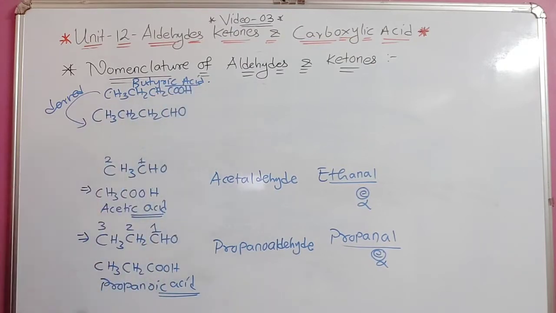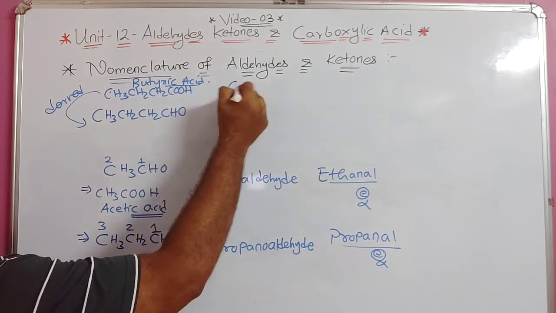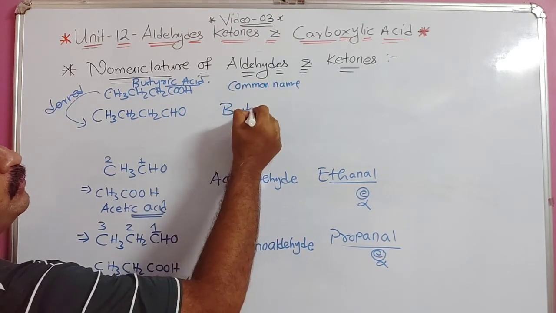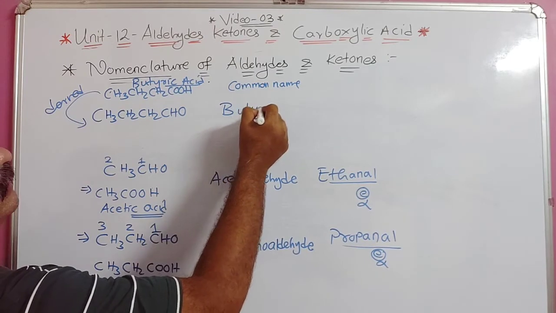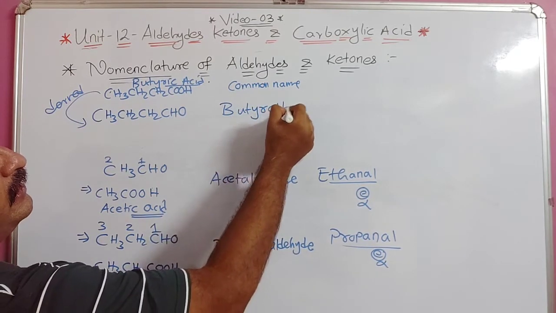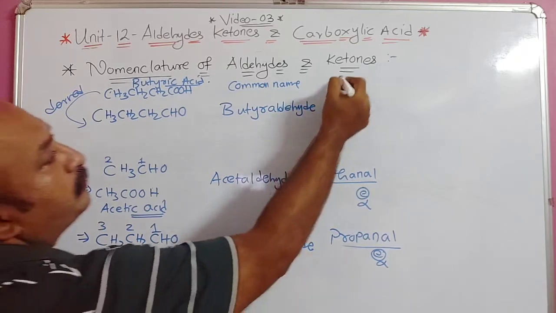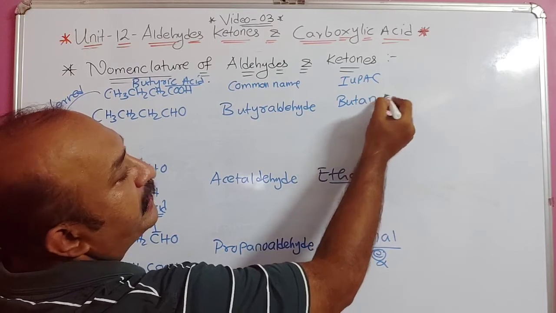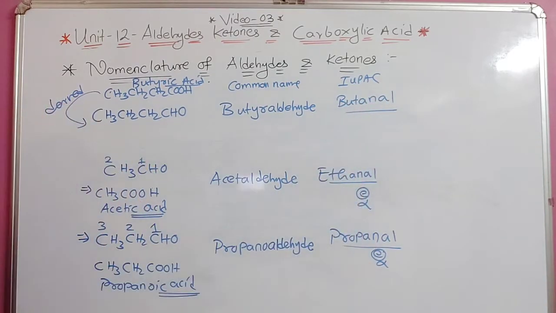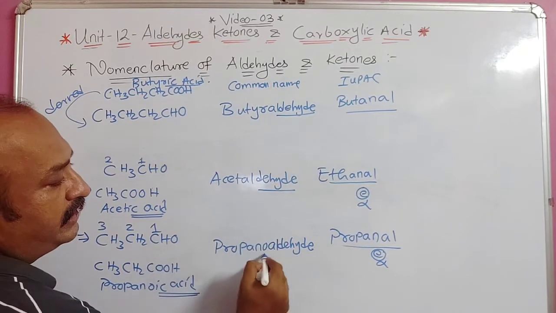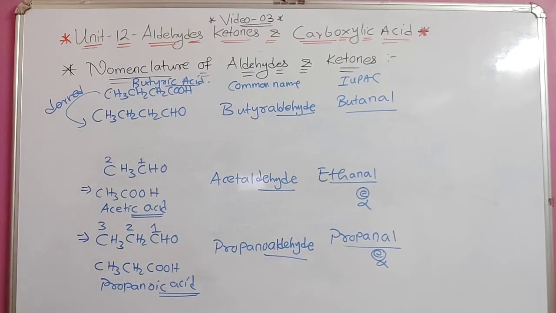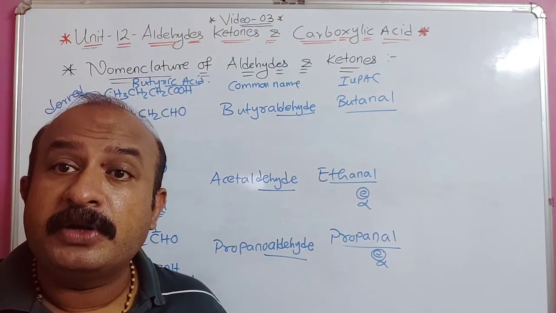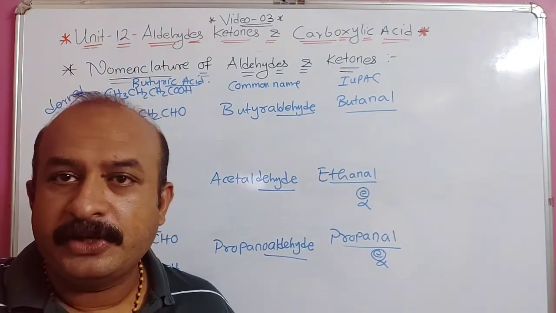So from butyric acid, the "ic acid" is removed. So what will be the name? What will be the common name? The common name will be butyraldehyde. Understood? And when we write the IUPAC name, it will be butane, from that the "e" is removed and "al" is added. Understood? So like this. Here you can see everywhere in the common name we have added aldehyde by removing "ic acid", because it is derived from which acid? Ic acid. So this was all about the aldehyde's common name and IUPAC name.